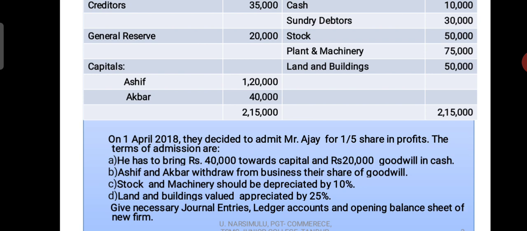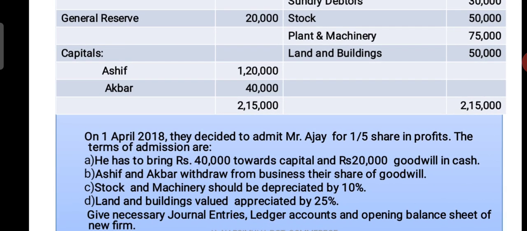Next, stock and machinery should be depreciated by 10%. We have to depreciate when we revalue the assets and liabilities. So we reduce the stock value by 10% and machinery value by 10%. Next, land and buildings appreciated by 25%.